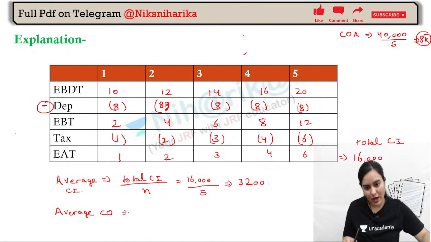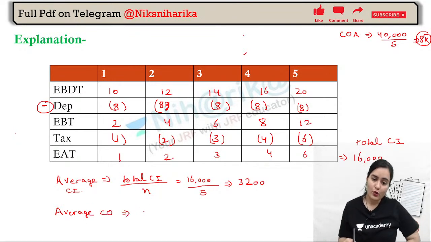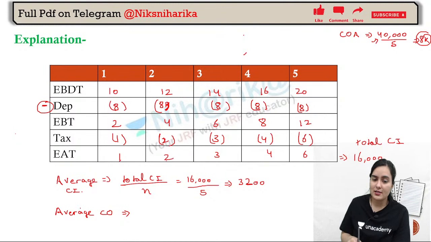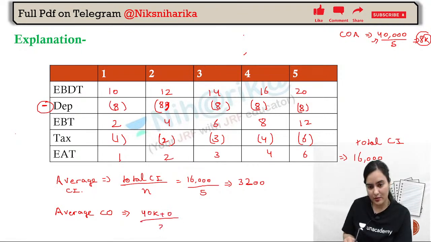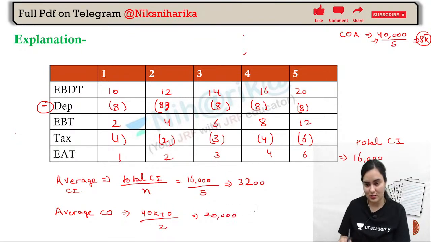Now, next is average cash outlay. So in the beginning the cost of the asset was 40,000. After getting depreciated in the SLM method, you remember the cost of the asset in the end remains 0. So 40k plus 0 divided by 2, here it is 20,000. Now quickly give me the answer.